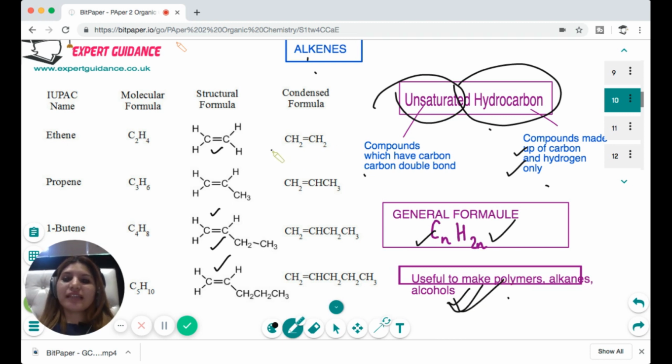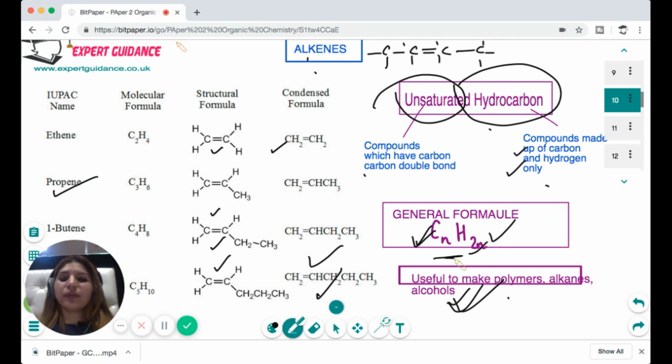So it always starts with ethene, then propene, then butene, and pentene. You draw the number of carbons, put in the double bond, and remember each carbon can make 4 bonds. So fill the rest of the valencies of the carbons with hydrogens, and you will see that carbon and hydrogen are in the ratio 1:2.